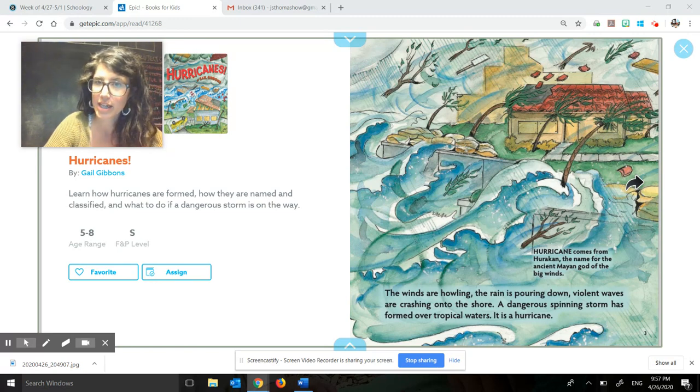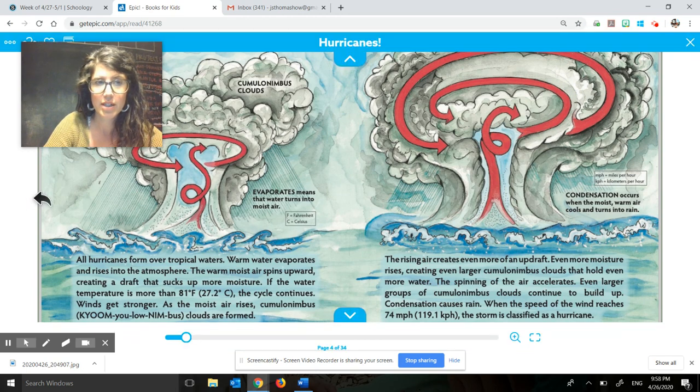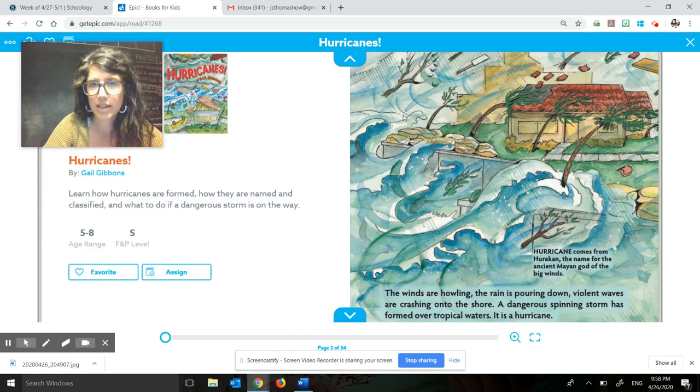It is a hurricane. So I'm looking at this picture, and the picture is a text feature, and it's just helping me imagine what it must be like when there's a hurricane. Let me go back to that page. It's so strong that some trees are even flying around and some shingles from the house are being torn off.